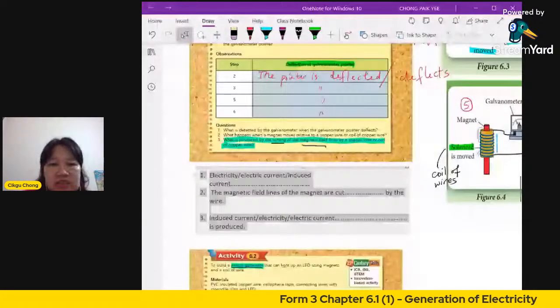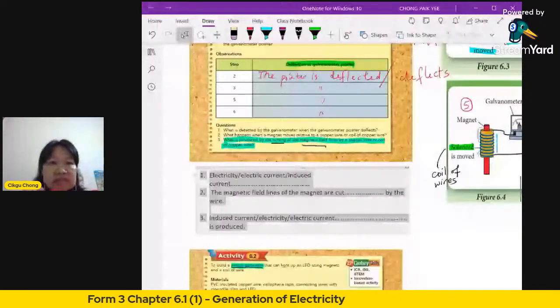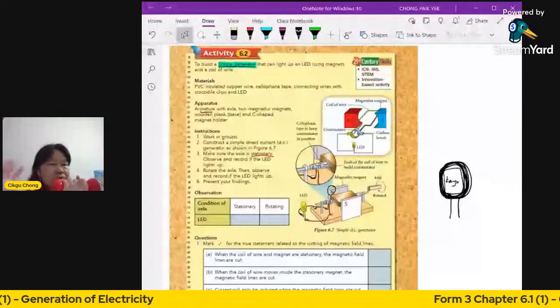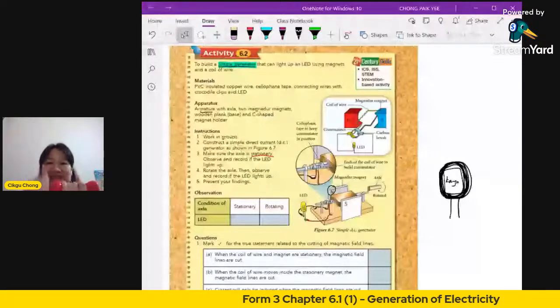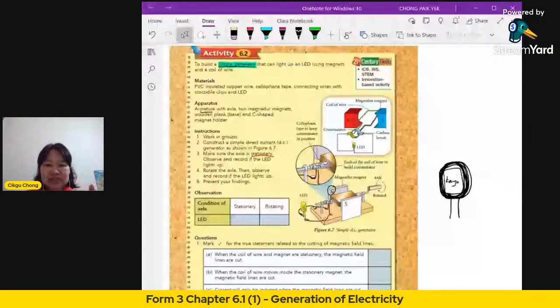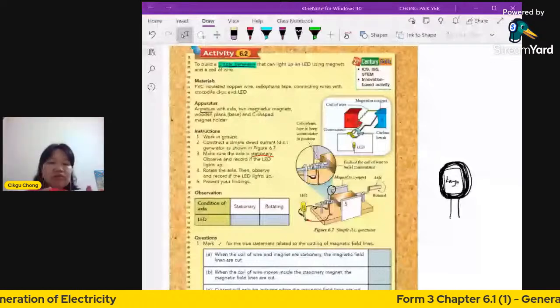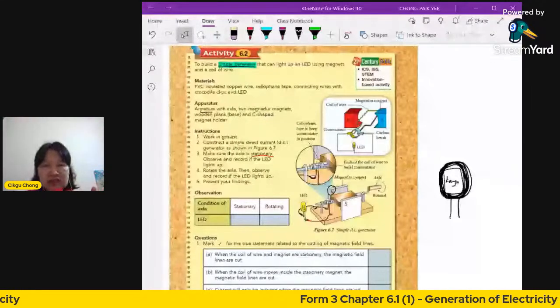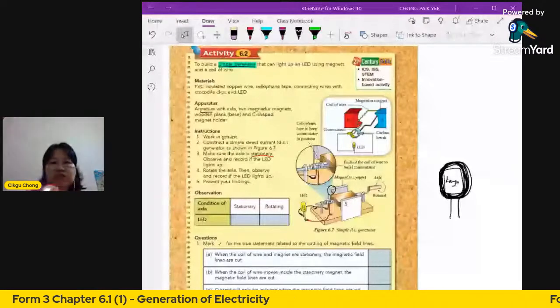This is a simple generator, where you use your hand power. Very simply, you make electricity with your hand. Your hand movement uses energy from your body, so your movement is kinetic energy. And how do you get your energy? From the food that you eat. So chemical energy is converted to kinetic energy, and then from there it turns into electrical energy.